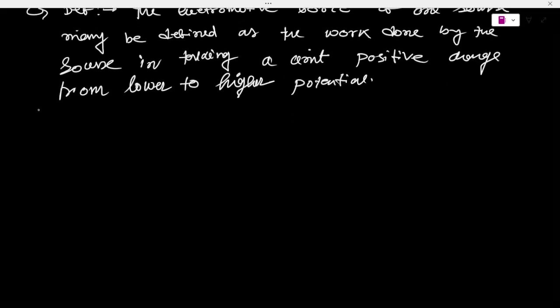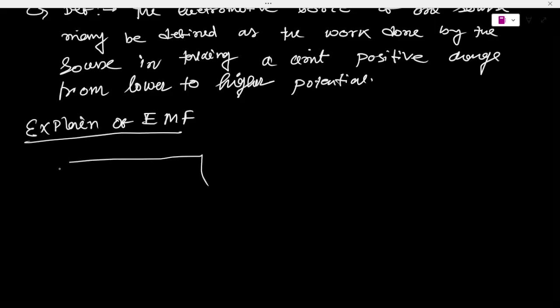So how will you explain EMF? We are very much familiar with batteries. A battery has two sides: one side is called the anode, the other side is called the cathode. For the charge difference, let's say this is positive and this is negative.